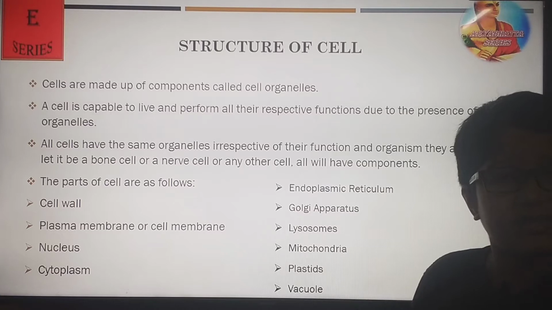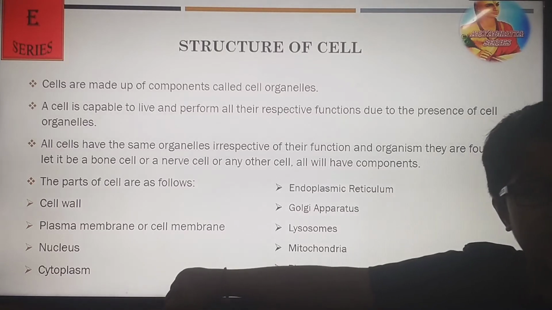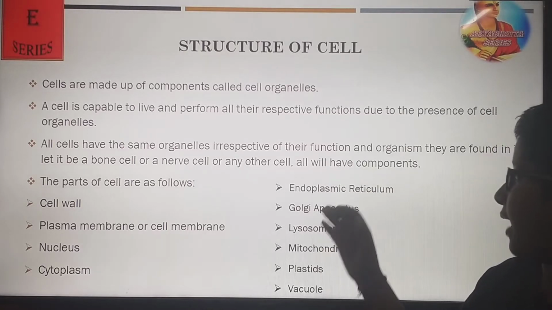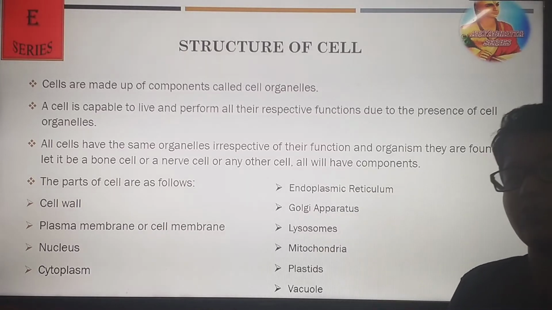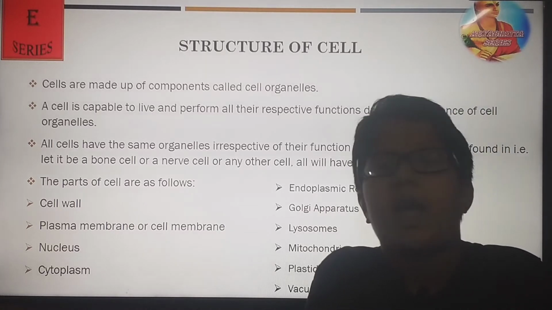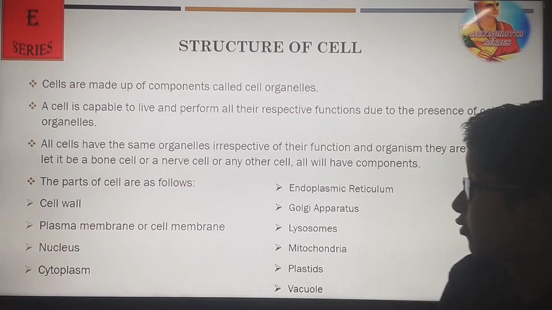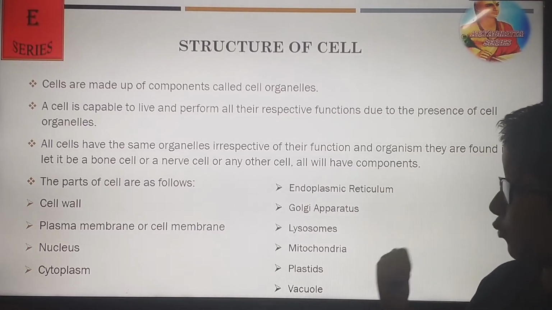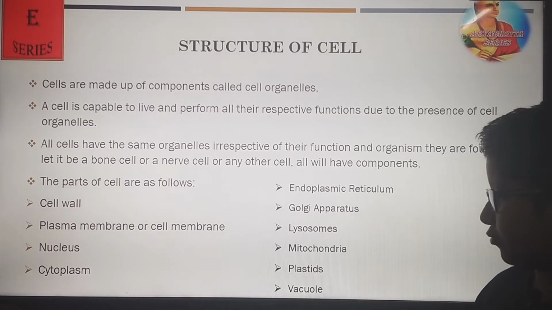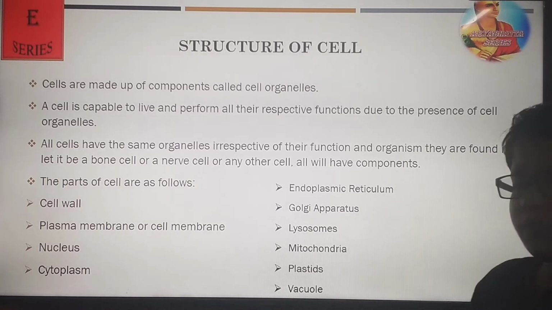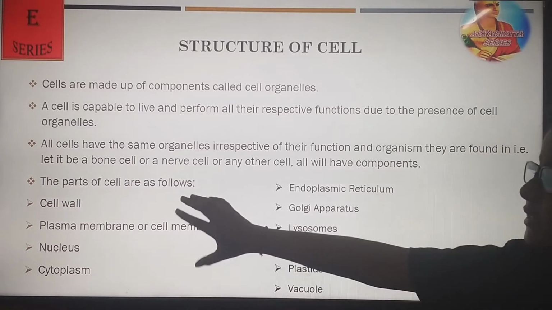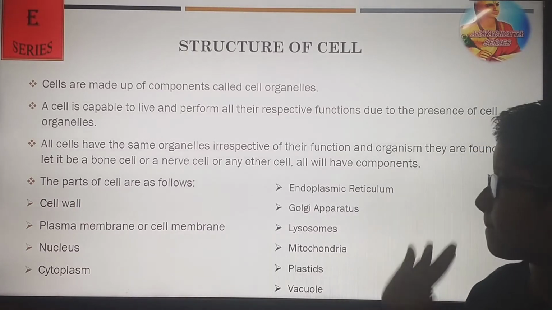And there is a nucleus in a cell. Then comes the cytoplasm, which is the jelly-like substance in which the organelles float, and then the endoplasmic reticulum, which has two parts: smooth endoplasmic reticulum and rough endoplasmic reticulum. Then the Golgi apparatus, lysosomes, then mitochondria, plastids, and vacuoles. Vacuoles are the place for storing food and water. Let's see each of them in detail.